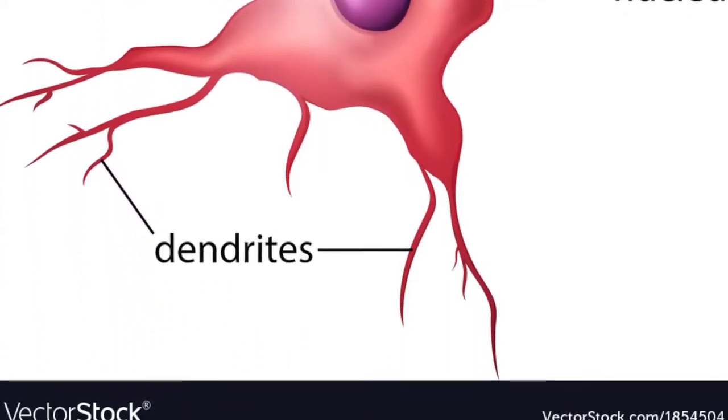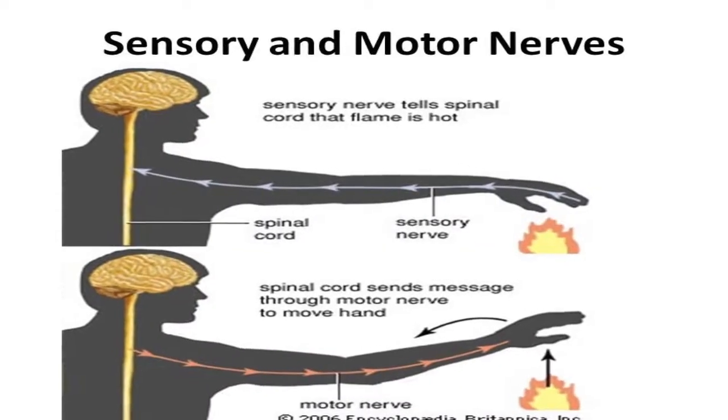And there are two types of nerves: motor nerves and sensory nerves. The motor nerves are the ones that allow the brain to control our muscles. The brain sends signals over the motor nerves and tells our muscles to expand or contract so we can move, like this. And the sensory nerves are the second type of nerves, and these ones carry signals to the brain